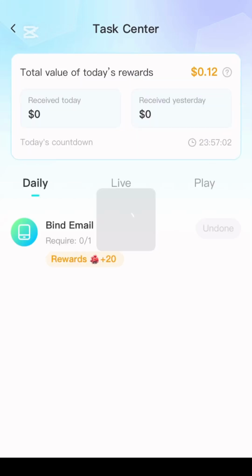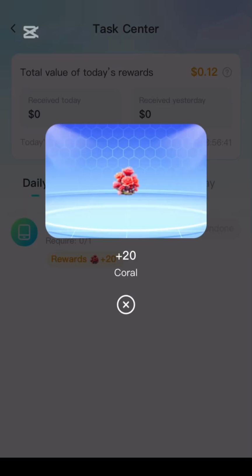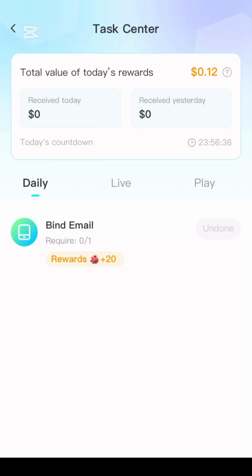If you tap on the tasks, you are going to see the tasks that are being given to you. So if I bind my email address right now, I'm going to get 20 points. Let's see if it's going to work. So I'll get these 20 points. And today's reward is $0.12, so if I do this, I'm going to be getting $0.12, and I'm going to do it before the day counts down.